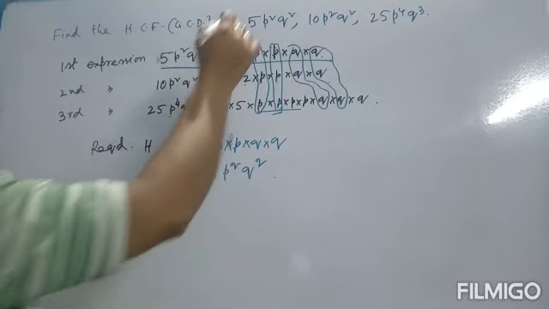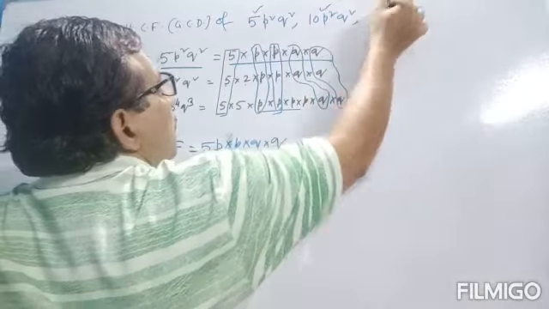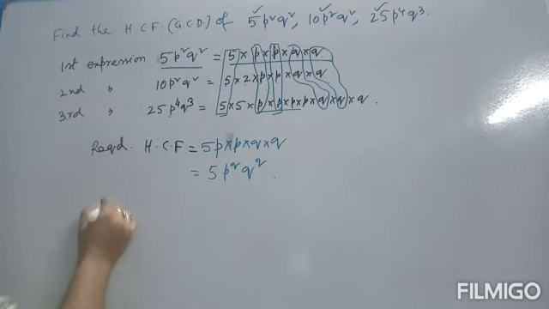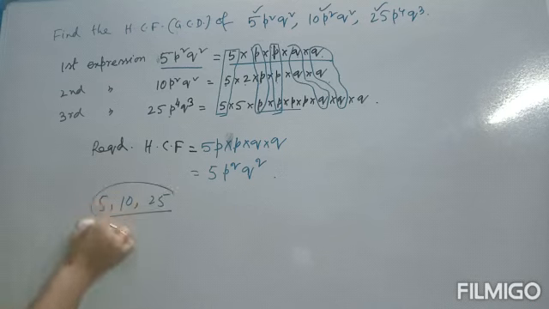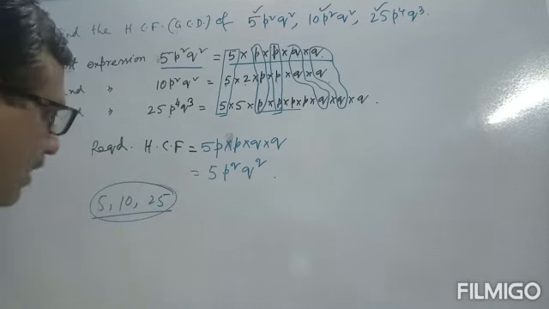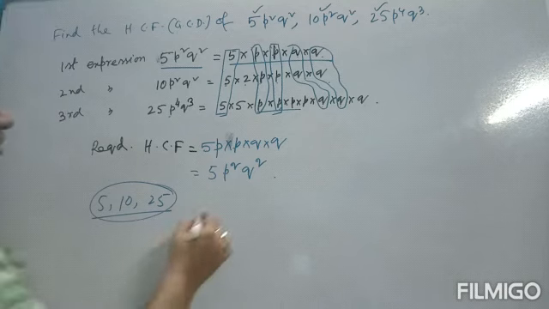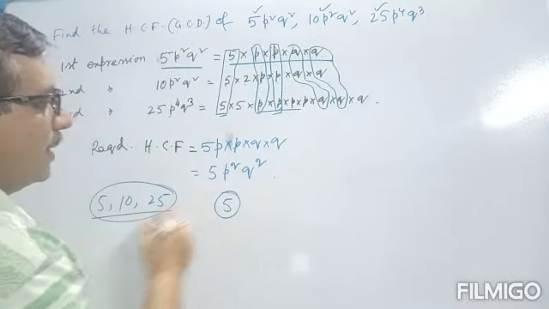First find the HCF of 5, 10 and 25. So obviously by factorization method or division method we can find the HCF of these three, nothing but 5.